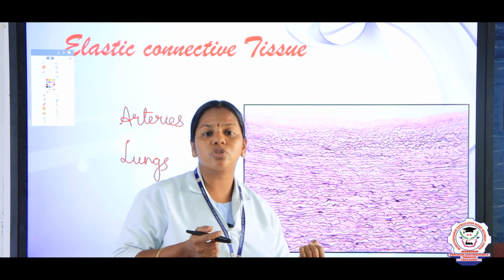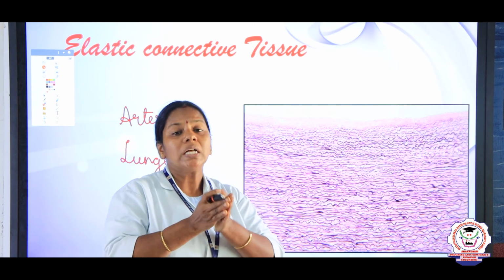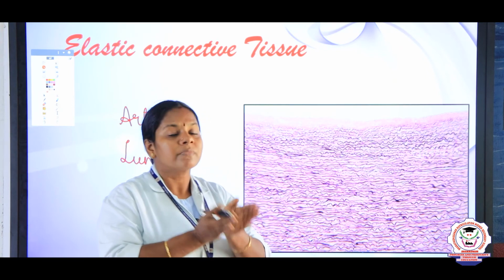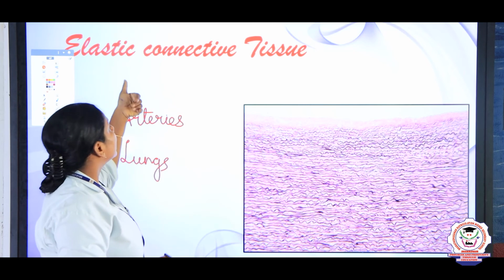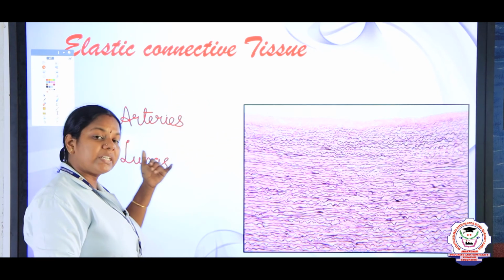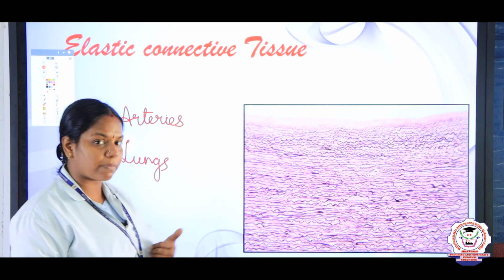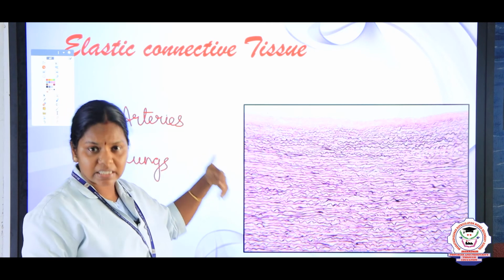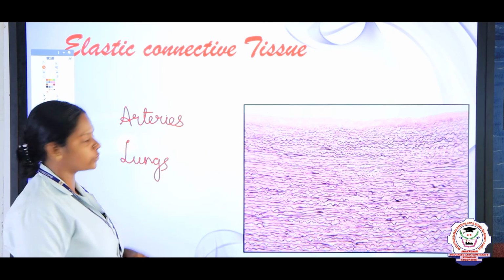When the blood flow is not there, automatically it becomes flattened, right. So this movement of the arteries and the lungs is possible only due to the elastic connective tissue present in it. So we discussed the dense connective tissues. In the dense we discussed dense regular, dense irregular, and the third one is elastic connective tissues.